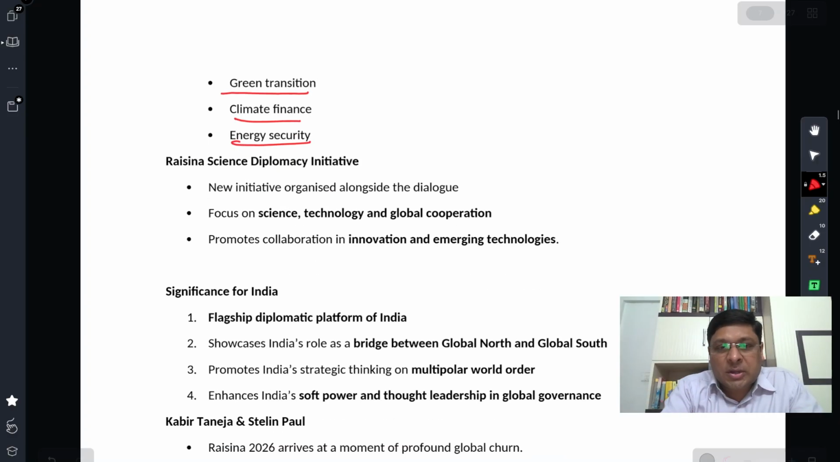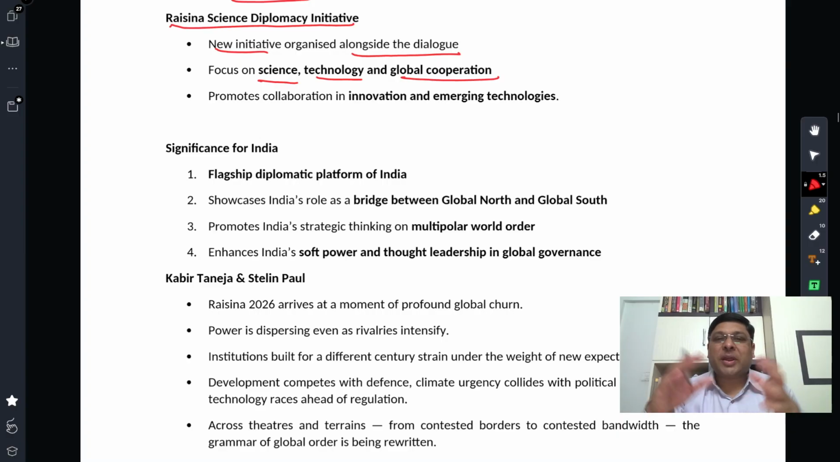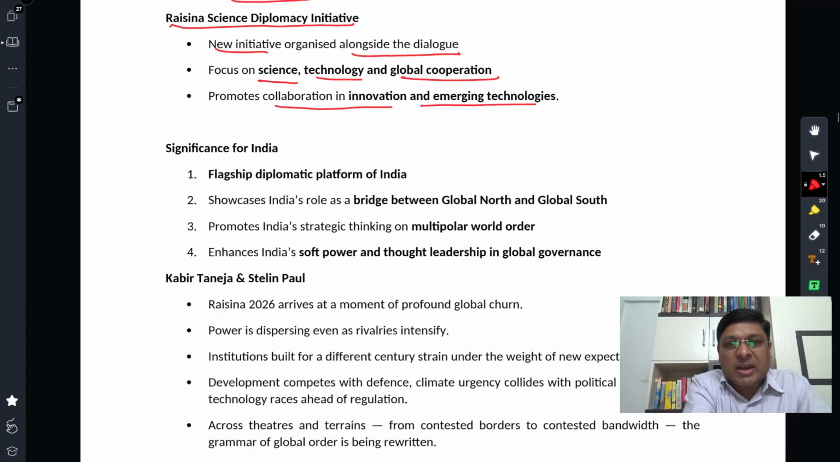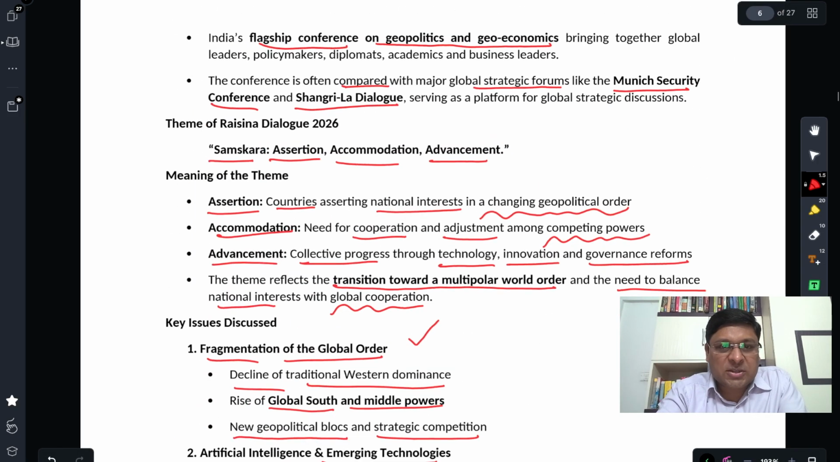So we talked about key themes and issues discussed in Raisina Dialogue. Now, some initiatives. The Raisina Science Diplomacy Initiative was launched here. So a new initiative organized alongside the dialogue, right? What is the objective of this? To focus on science, technology, and global cooperation. Science and tech, and the kind of tech competition that we are observing, how to bring that adjustment theme, right? That accommodation theme. So global cooperation on science and tech promotes collaboration in innovation and emerging technologies. Collaboration. You can look at the theme once again. This theme is very important.